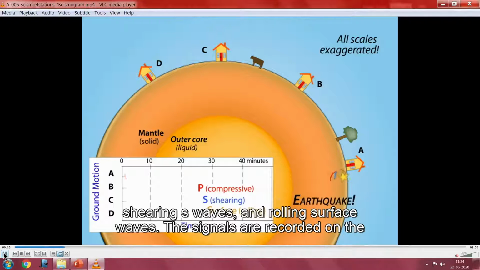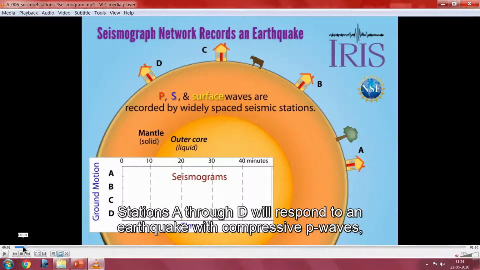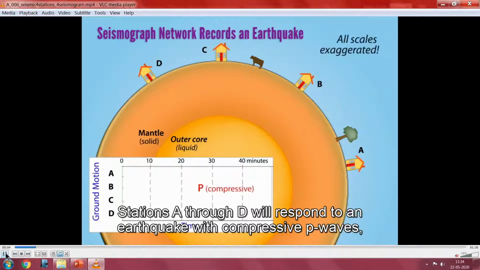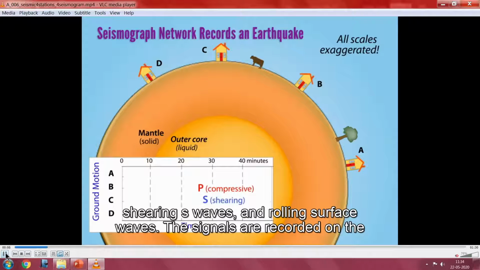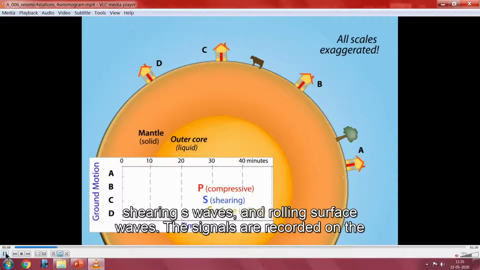Now the earthquake started. You can see that when the earthquake started, 2 types of waves are generated. The first one is your P wave. This is the P wave, and this is the S wave. You can see that this is the place where it started. If you notice very closely, the building A will undergo that vibration immediately. See how it vibrates.